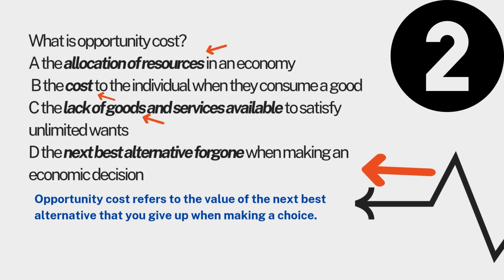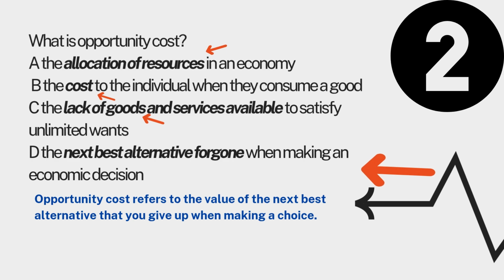So the answer, letter D, the next best alternative forgone when making an economic decision, is the exact definition of opportunity cost. It's about choosing one thing means giving up another valuable or important option. For example, if a student chooses to study for his test instead of going to a movie or playing video games, the opportunity cost is the fun that he has missed out on at the cinema or while playing the game.